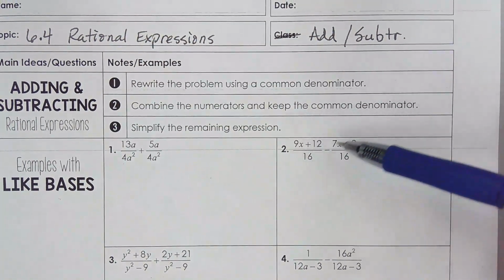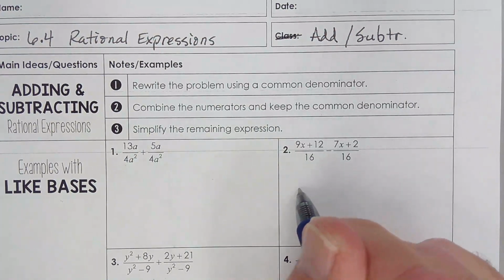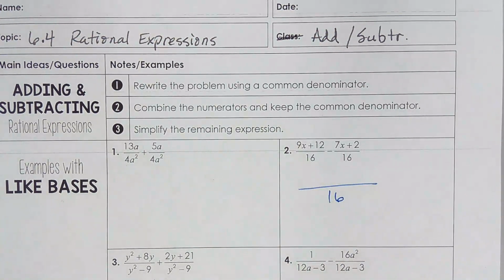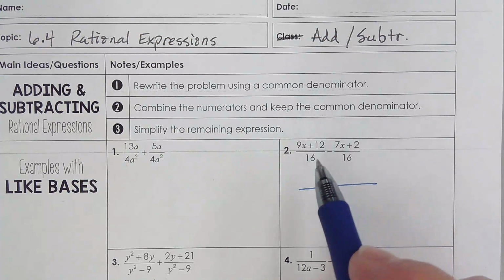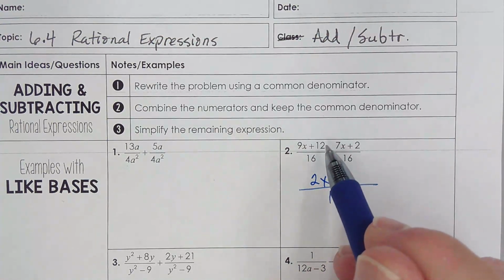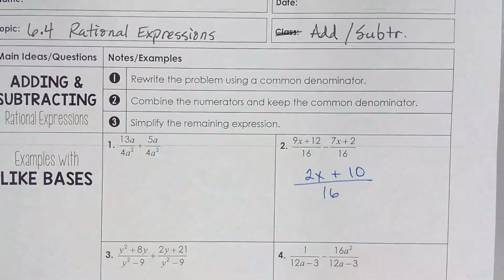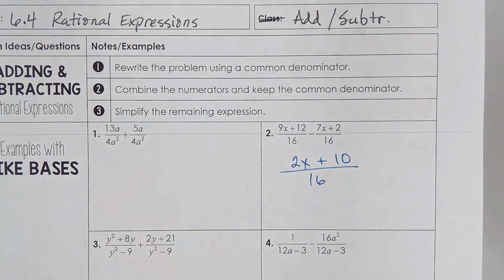As I look at these fractions, I notice I already have a common denominator. So I can keep the common denominator and do the math. 9x minus 7x and 12 minus 2, positive 10. I am done. But one thing that you might want to try to do is see if you can simplify something.